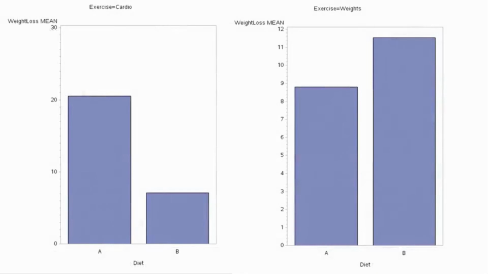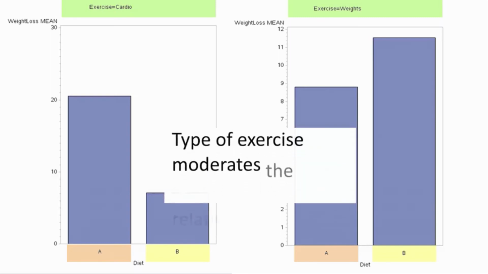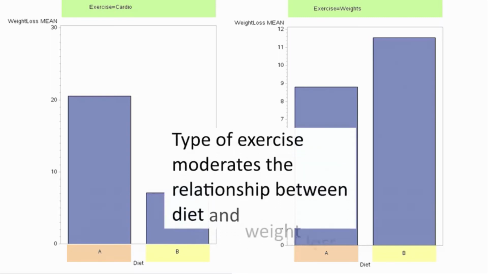As you can see, the relationship between diet and weight loss depends on which exercise program is being used. When using cardio, Diet A is significantly better for weight loss than Diet B. When using weights, Diet B is significantly better for weight loss than Diet A. Thus, we can say there's a significant statistical interaction between the variables diet and weight loss, and the type of exercise, our third variable, moderates the association between diet and weight loss.